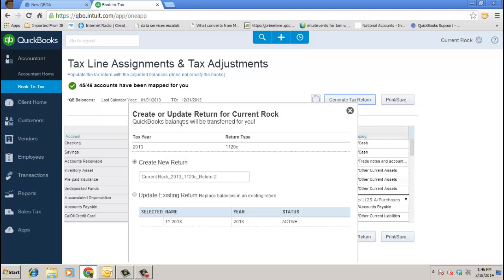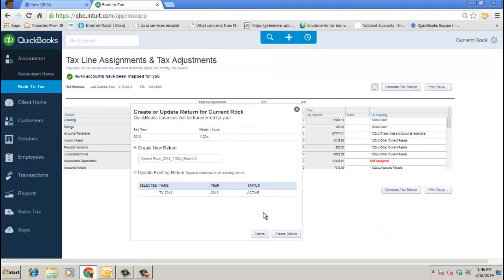And the Create or Update Return for the company file will pop open. I can update an existing return, or I can just go ahead and create a new one, which I'll go ahead and do. And I'll leave that as the nomenclature, but you put in the actual name of the return that you want. And then down below, you click on Create Return, and this is actually going to launch Intuit Tax Online for me, and I'll show you that briefly, and then we'll go look at the access point for Book to Tax if you're in a client that still has the older QuickBooks Online.